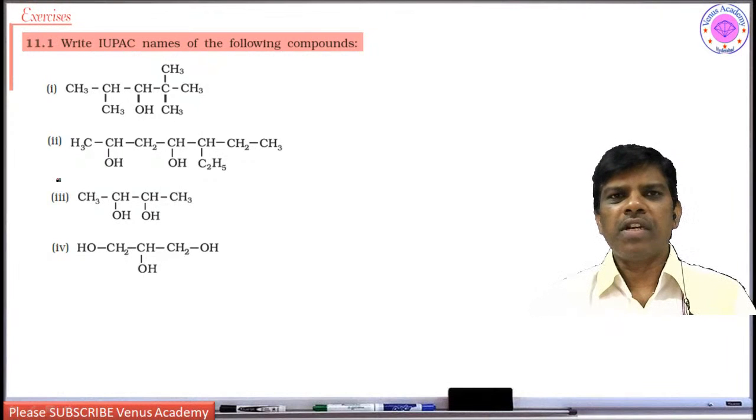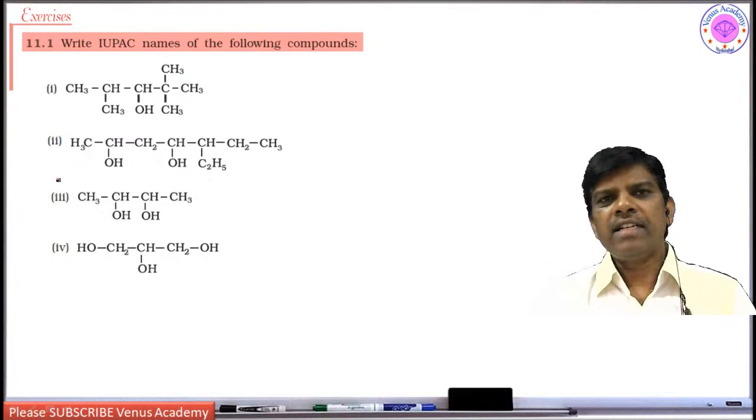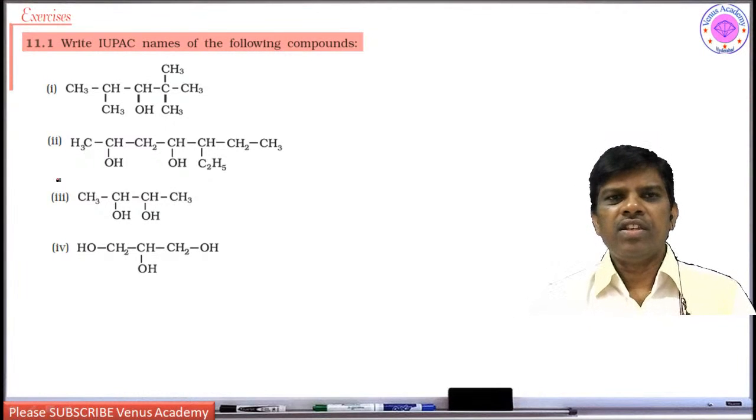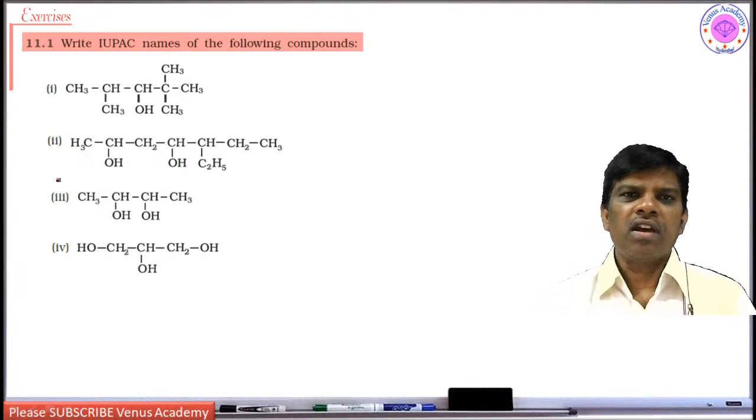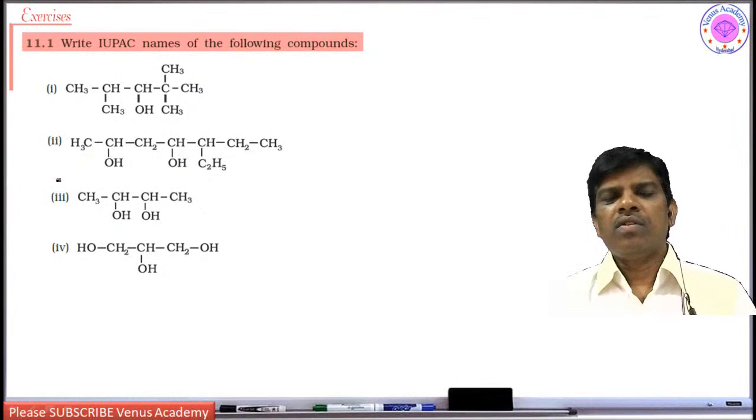It is observed that most of the time the questions which were not answered in the textbook appear in your public exams, that is board exams, as well as in entrance exams like JEE and NEET. So more concentration is given in this explanation on the questions which were not answered in your textbook.